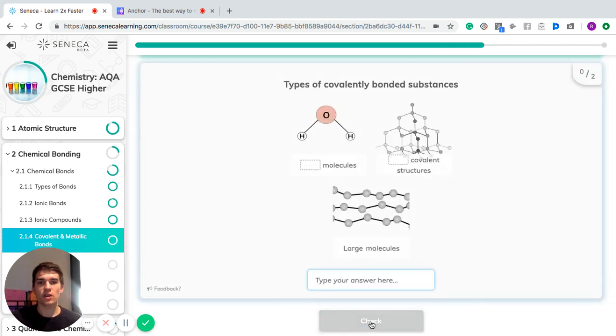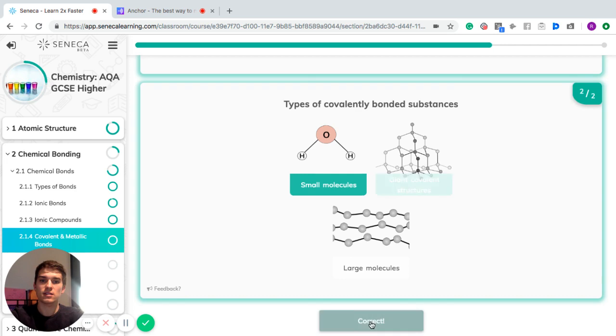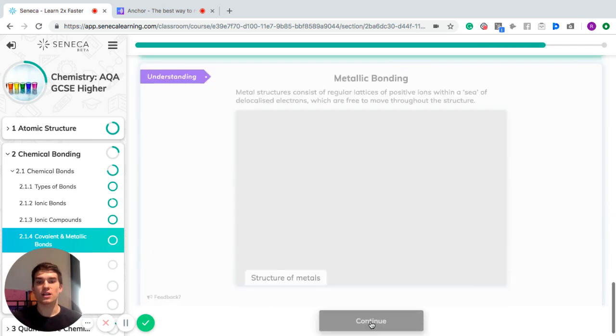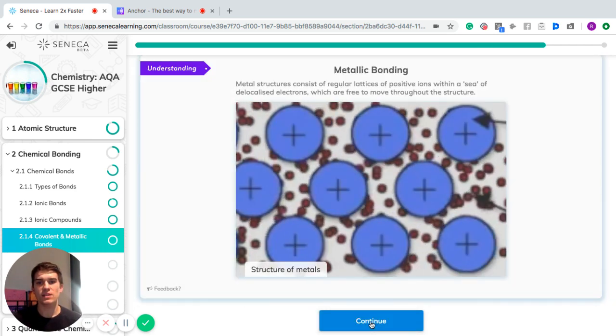And the types of covalently bonded substances, remember we've got small molecules like water, we've got large molecules like polymers, and we've got giant covalent structures like diamond. And metallic structures consist of a regular lattice with positive ions, which are called cations, within a sea of delocalized electrons, which are free to move throughout the structure.